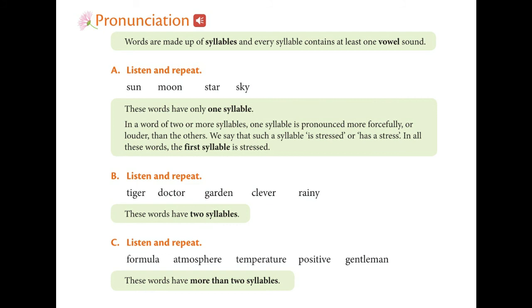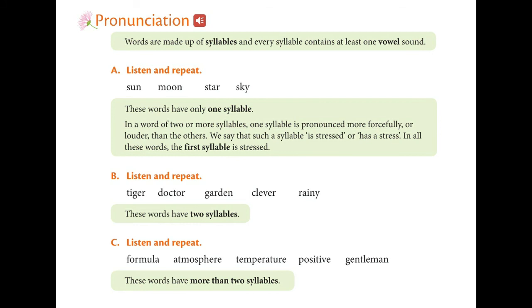We should stress one of the syllables in a word having two or more syllables. In all these words, the first syllable is stressed. Here, sun, moon, star, sky, the first syllable has been stressed. Okay, is it clear? I will explain with the examples coming.